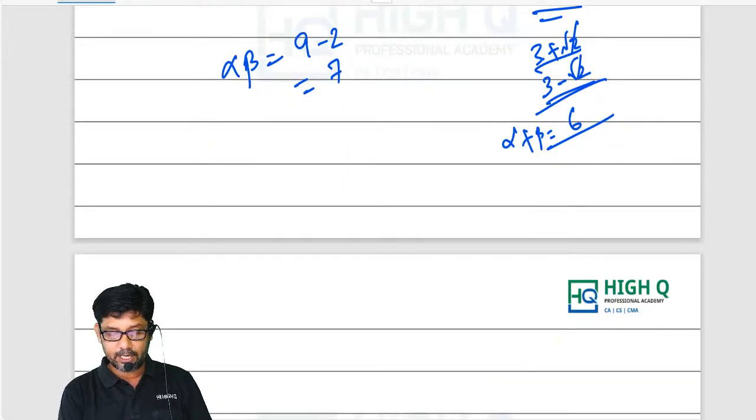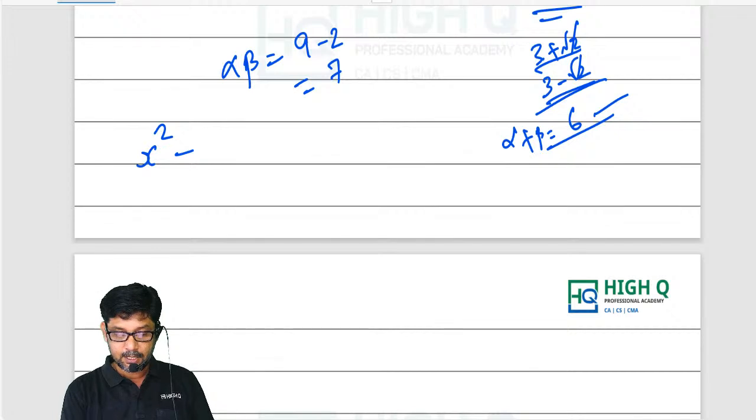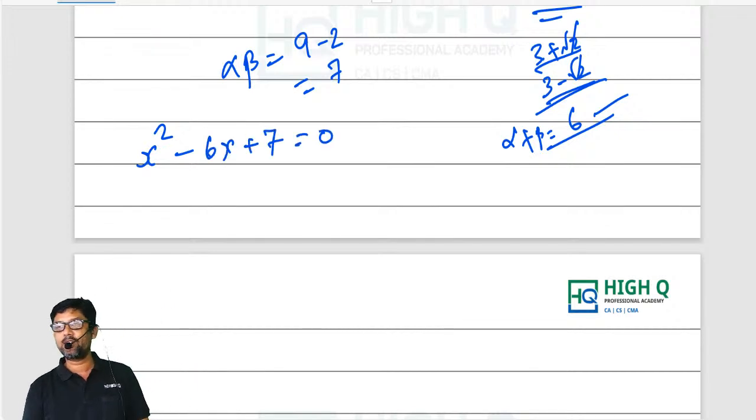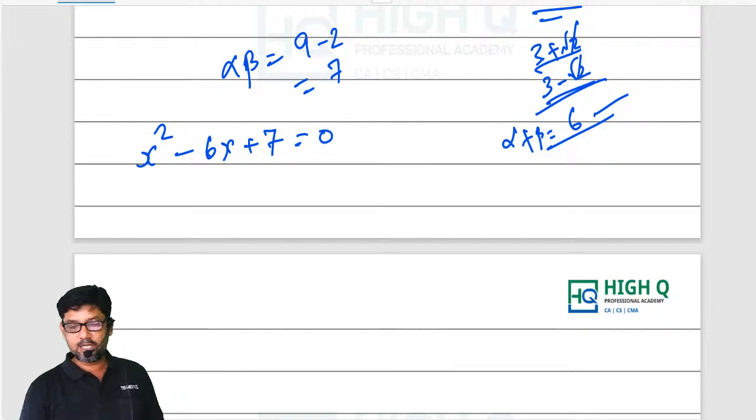Now, what is the quadratic equation? x square minus sum of roots into x plus product of roots is equal to 0. So this type of question is generally asked.